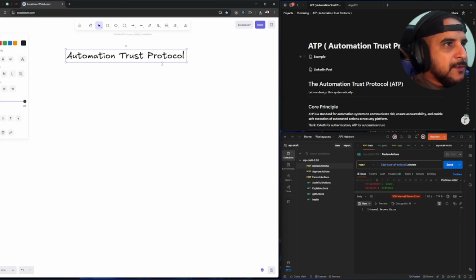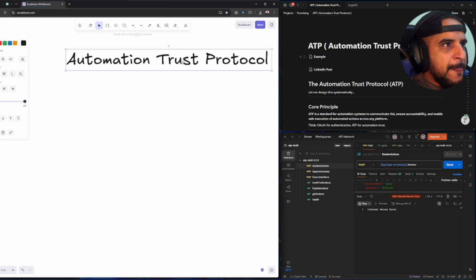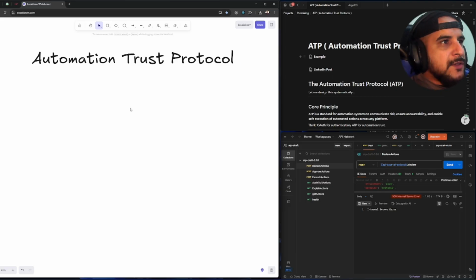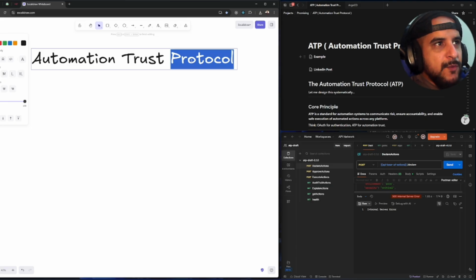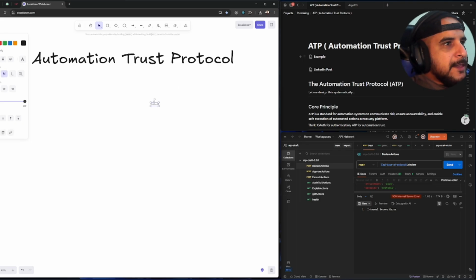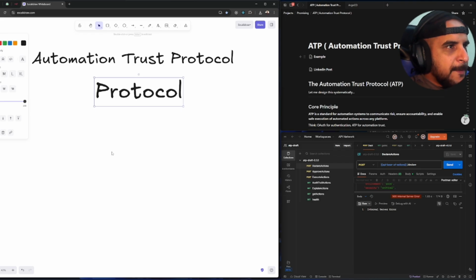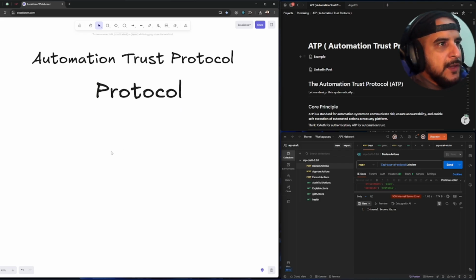Okay, so we have this, right? Automation Trust Protocol. What do we mean by that? Let's take it word by word and explain it. Why are we going to start with the protocol? Because the protocol is going to lead to trust, and trust is going to lead to automation, right? So we're going to start here with the protocol, and we're going to define what a protocol is.